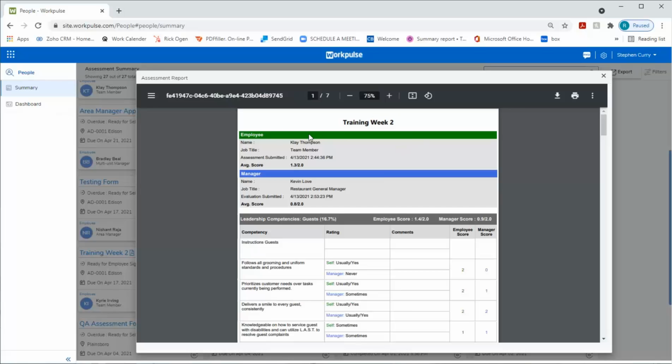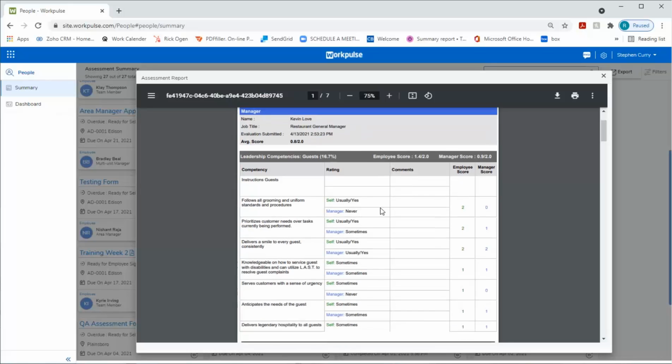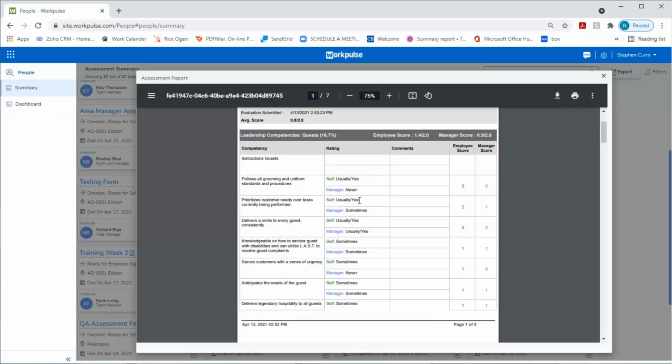Training week 2 is the name of the assessment. The employee is here. They're a team member. Here's their score. This is when they took it. And then here's the manager of that person. So the team member completed a self-assessment of week 2 training, and then the manager of that person evaluated that self-assessment by answering the same questions about that employee. Here we can look at the comparisons.